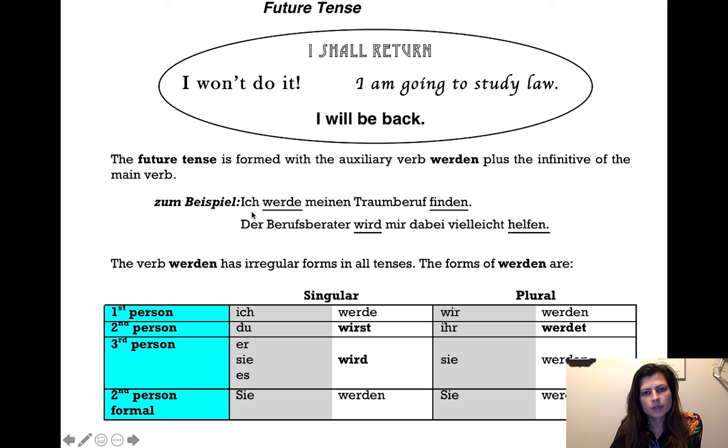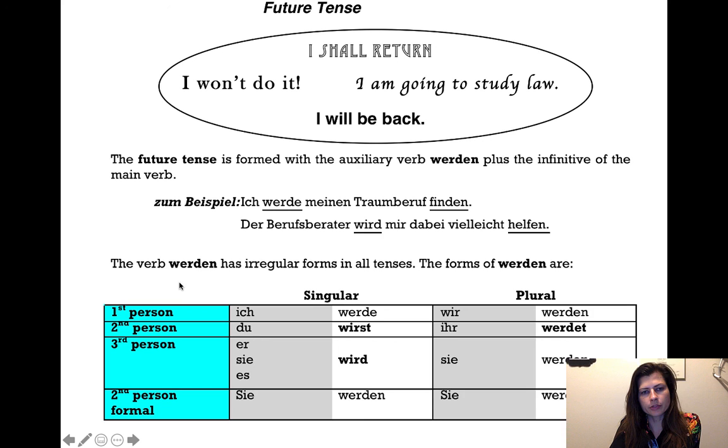So we have ich werde meinen Traumberuf finden, which is I will find my dream profession. Der Berufsberater wird mir dabei vielleicht helfen, which is the career counselor will maybe help me with that. So will help, wird helfen, he will help.